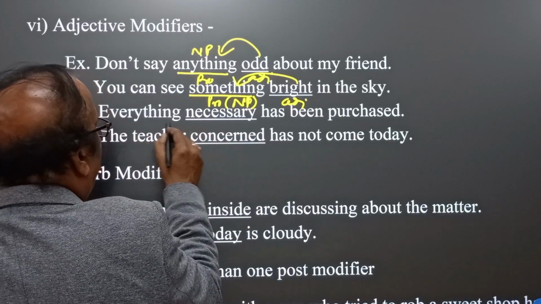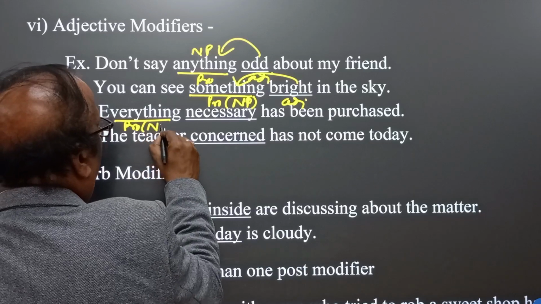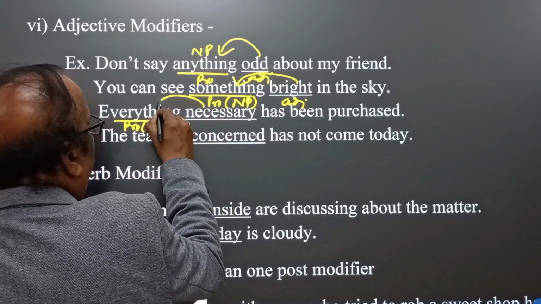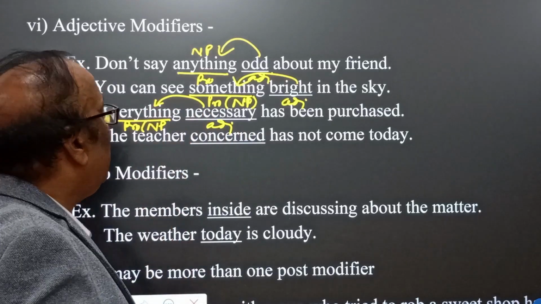So, everything necessary. Everything is also a pronoun, plays the role of a noun phrase, and necessary is the adjective that qualifies everything. Everything necessary has been possessed. It means what is necessary for us, for the purpose, has been possessed. So listen, how very interesting. Everything necessary means the things which are necessary.